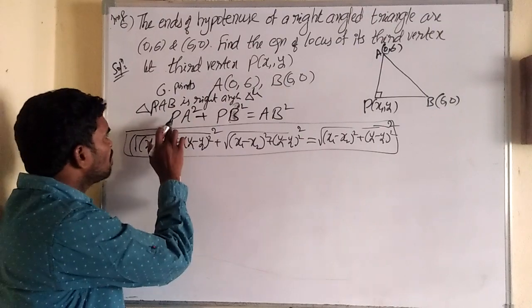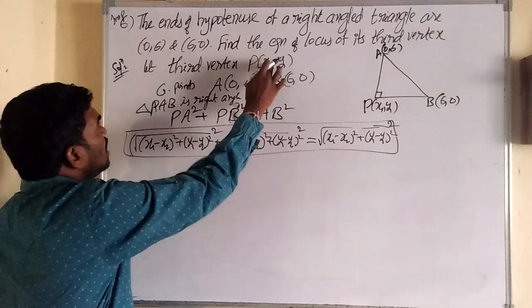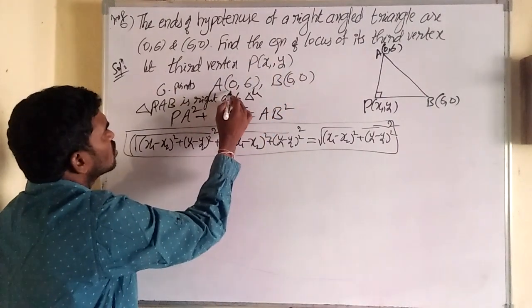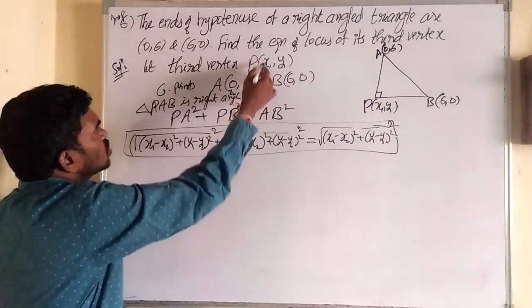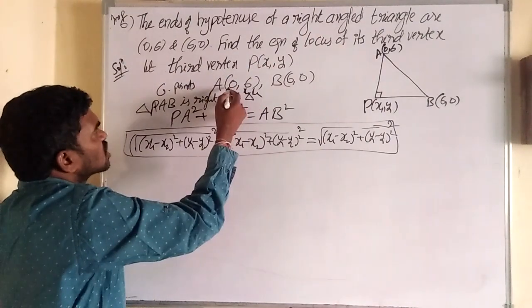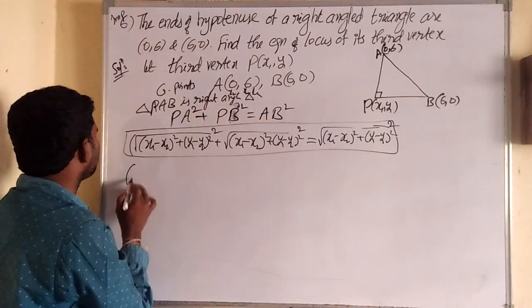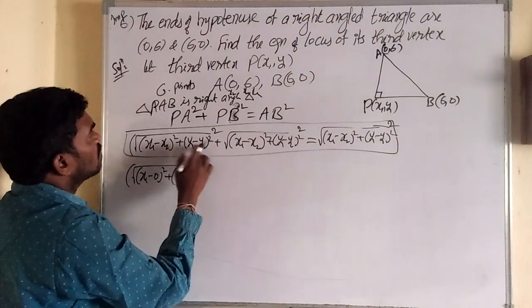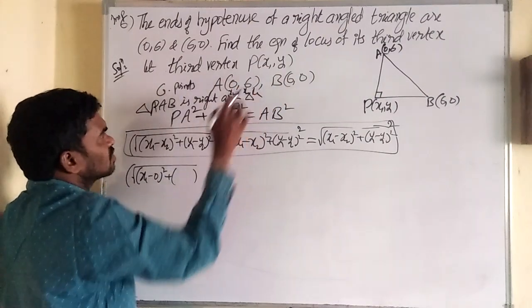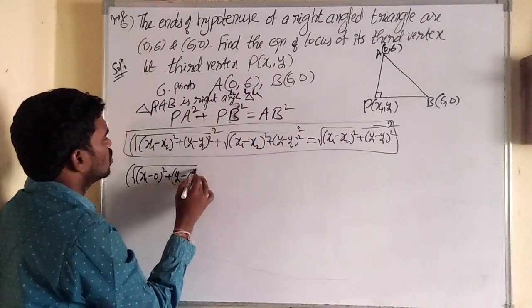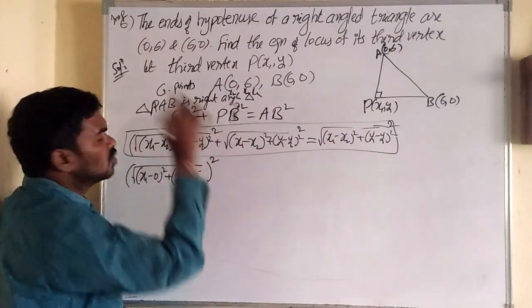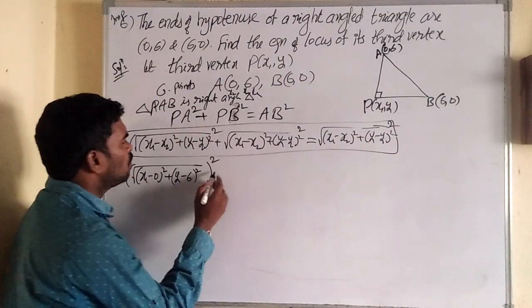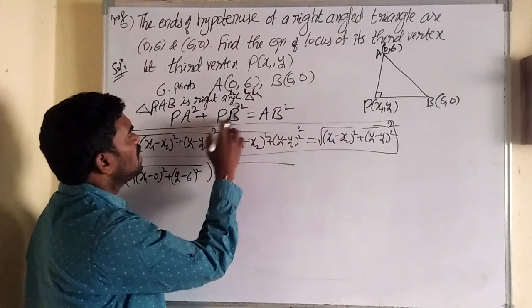Then substitute for P and A. If P is (x1, y1), then A is (0, 6), which is treated as (x2, y2). So substituting, x1 − x2 means (x1 − 0)², plus y1 − y2 means (y1 − 6)², having the whole square because this is PA square. Then plus, write for PB.